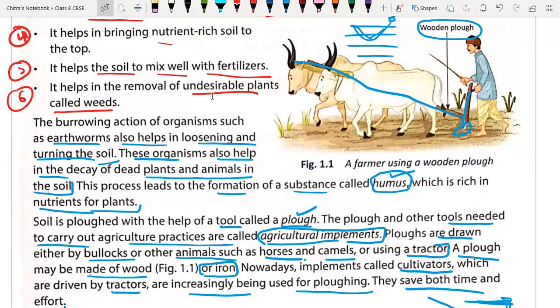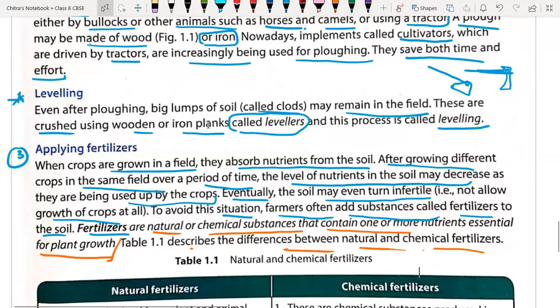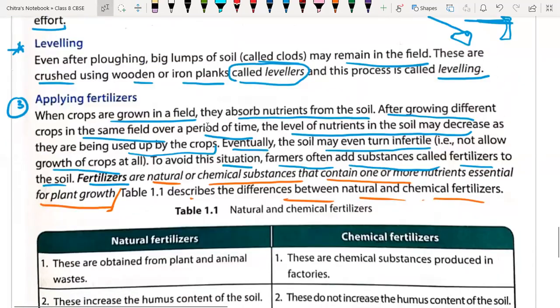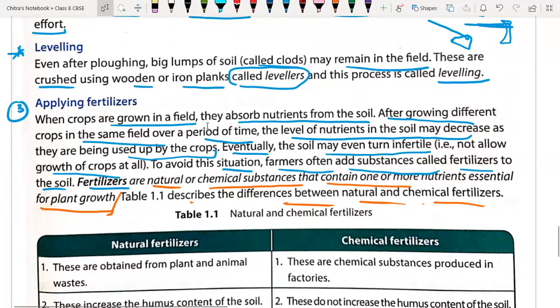Just take a screenshot for leveling and applying fertilizers. One minute, sir. Done? Yes, sir.